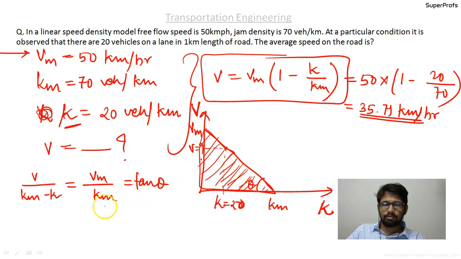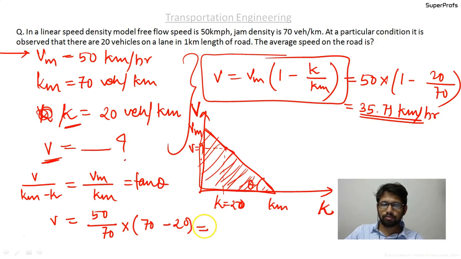So from this what we can obtain is small v, the capital V we are interested in, maybe the average speed. So Vm was 15, Km value is 17, so into Km minus K, that is 70 minus 20. So please do some calculations.